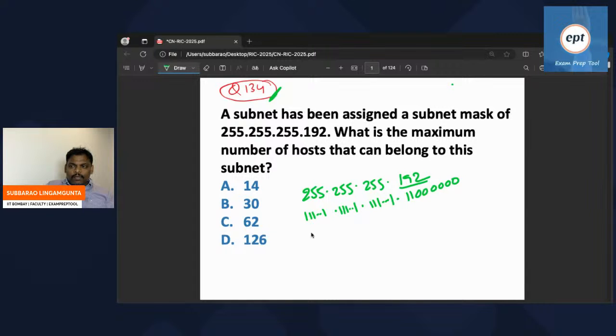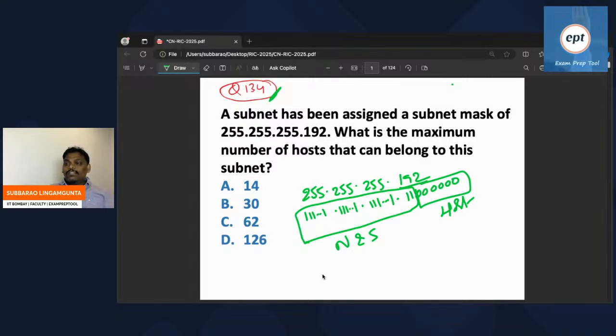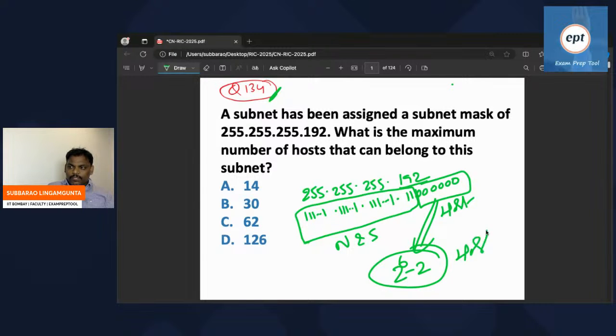You know very well that in the mask, ones indicate network and subnet, and zeros indicate host. The host part is 6 bits, so 2 power 6 IPs are possible, minus 2 hosts: 64 minus 2 is 62. So the answer is C. If anyone has any doubt, let me know.